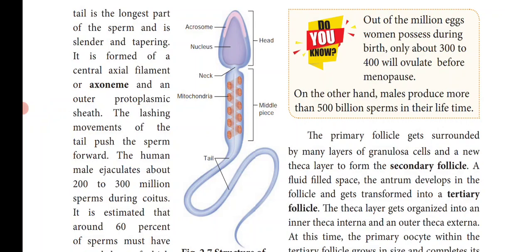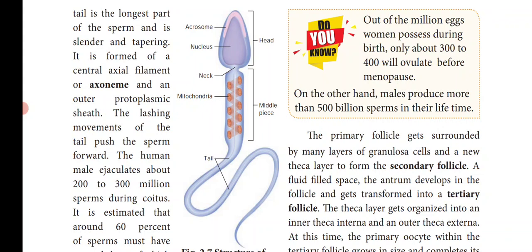The head comprises of two parts. One is the acrosome and another one is the nucleus. So acrosome is a small cap-like pointed structure which is present at the tip of the nucleus, and it is mainly formed from the Golgi body of the spermatid. So the Golgi body in the spermatid is converted into the acrosome.